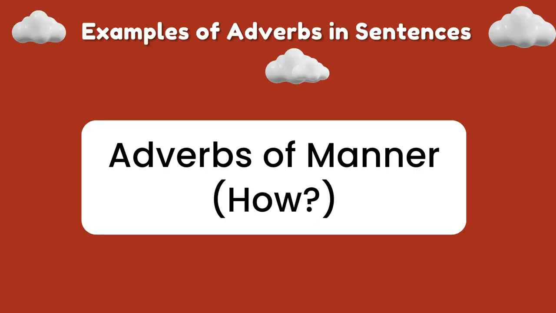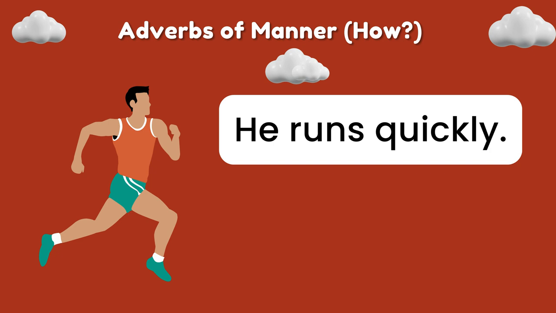Adverbs of manner. How? He runs quickly. If you find the verb first, it will be easy to find the adverb. Let's find the verb first. Verb is something you do. What is the verb in this sentence? Correct. Runs. Now find the adverb. How does he run? Correct.